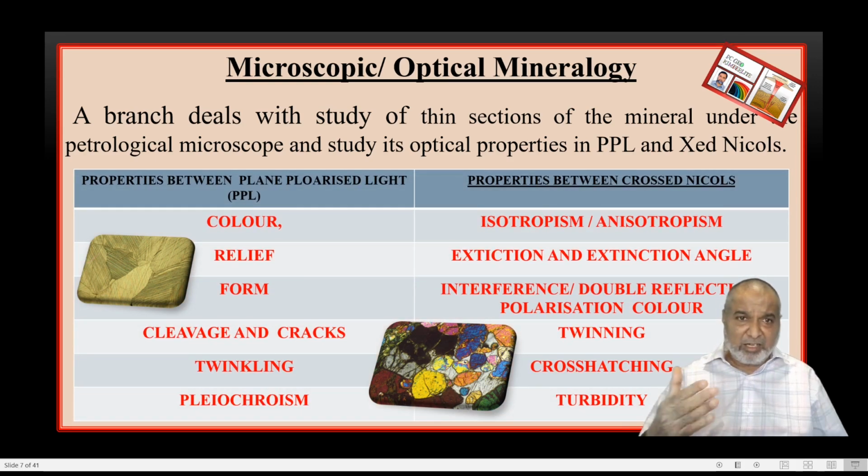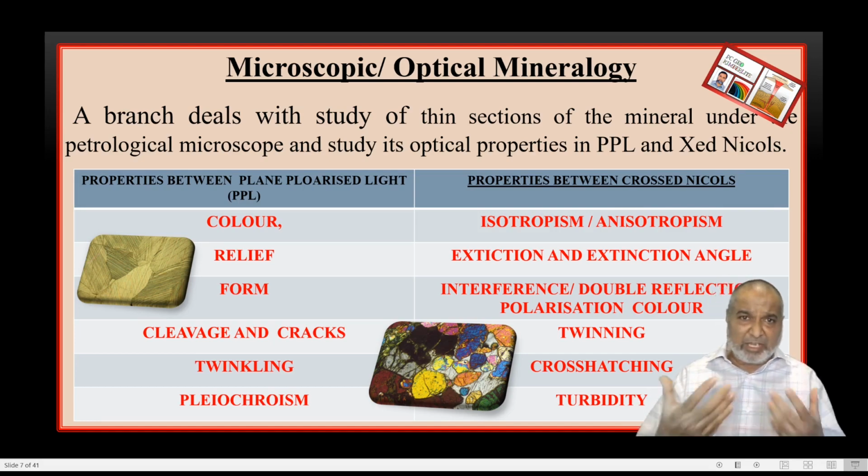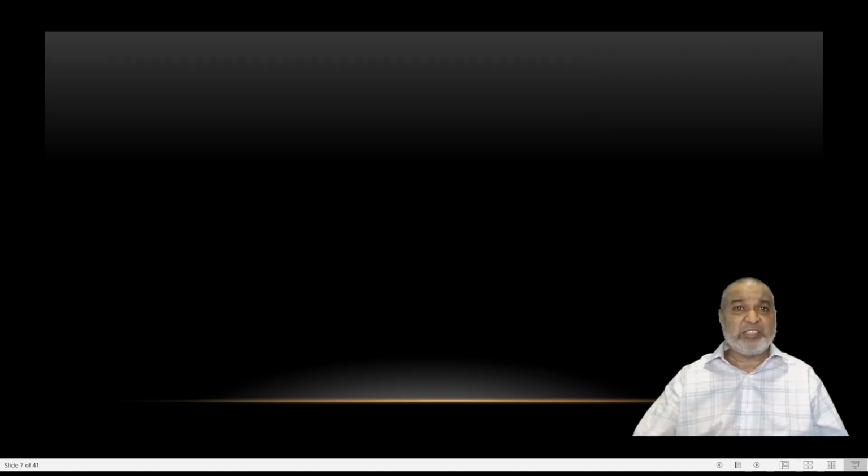Under the PPL, we see color, relief, form, cleavage, cracks, twinkling, and pleochroism. These are the seven major properties which we are going to study under the PPL. When you insert the analyzer, then we will see another seven properties: isotropism, anisotropism, extinction angle, interference color, which is called double refraction, polarization, then twinning, cross hatching, and turbidity. So these are the other seven properties we can study, and after one or two properties we can identify the mineral. So this is the branch where we can study the thin section.